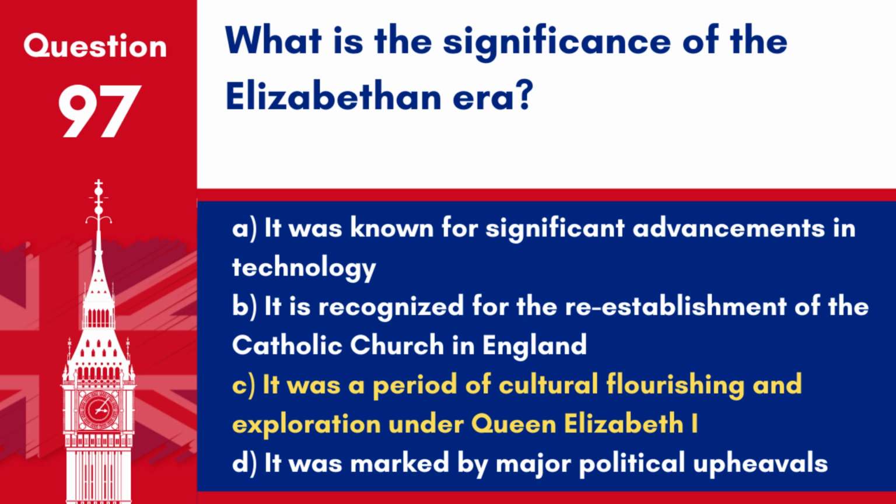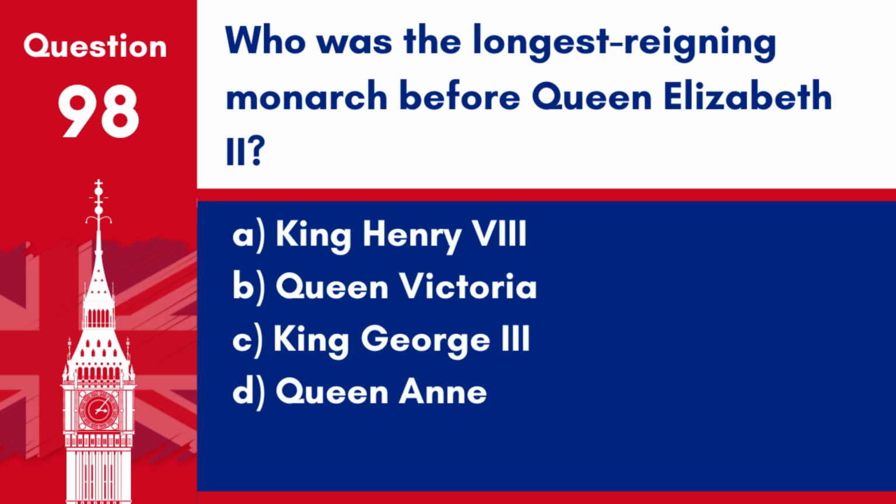The Elizabethan era is celebrated for its achievements in the arts, exploration, and literature, significantly influenced by the reign of Queen Elizabeth I. Question 98. Who was the longest reigning monarch before Queen Elizabeth II? A. King Henry VIII. B. Queen Victoria.